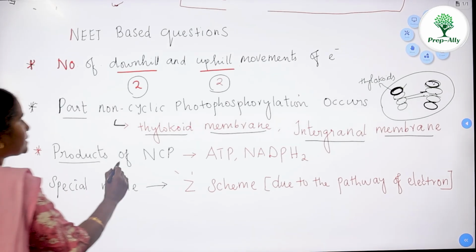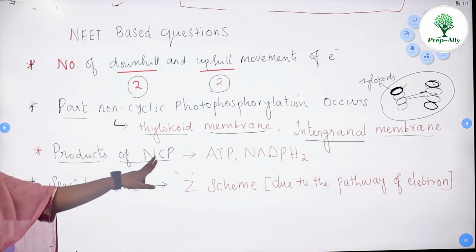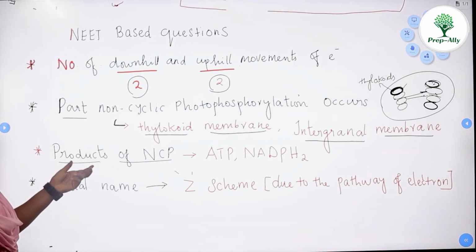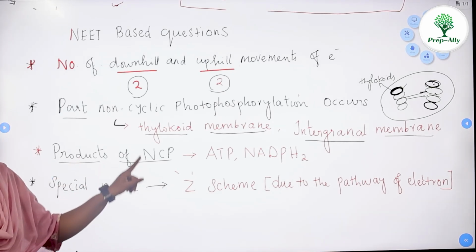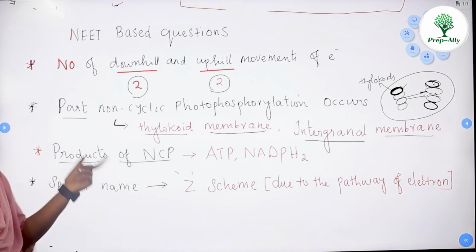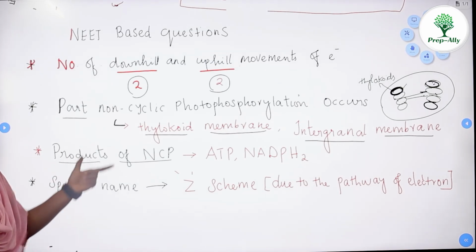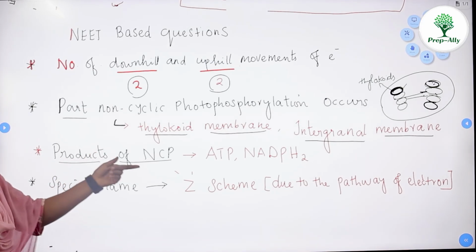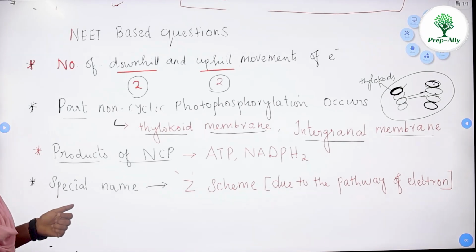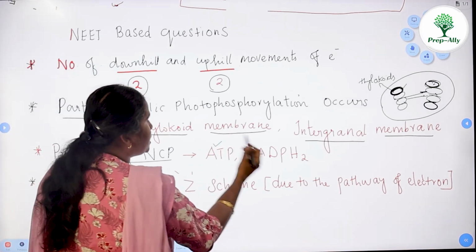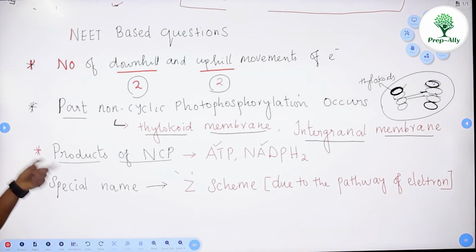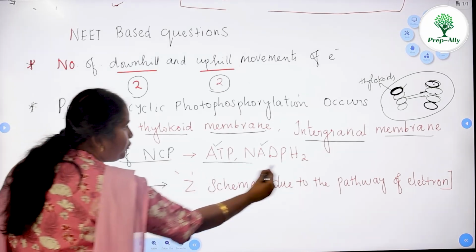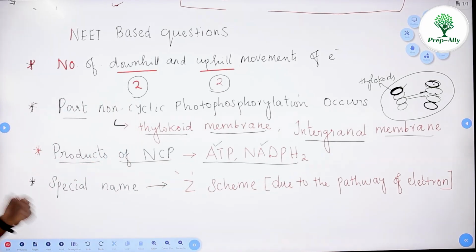And then the products of non-cyclic photophosphorylation, the net gain. They will ask you directly the products of non-cyclic photophosphorylation, or indirectly, by twisting the question, they will ask what the net gain of non-cyclic photophosphorylation is. Your ultimate answer for the question is ATP and NADPH2. These two are high energy intermediate molecules. These are the products of your light reaction during photosynthesis.